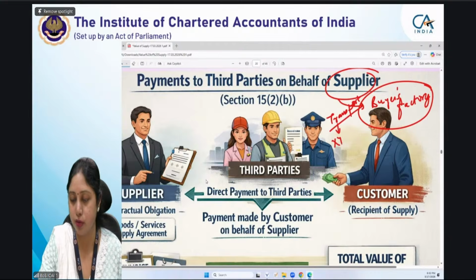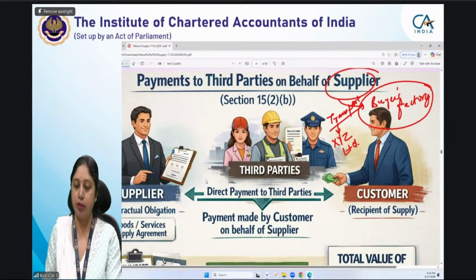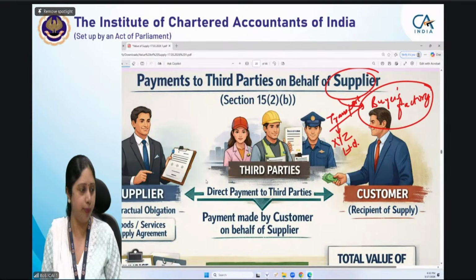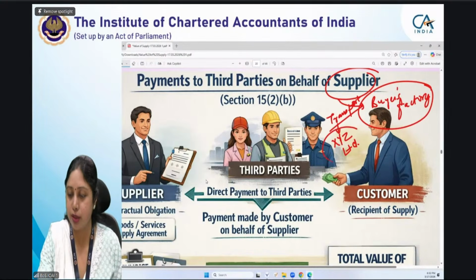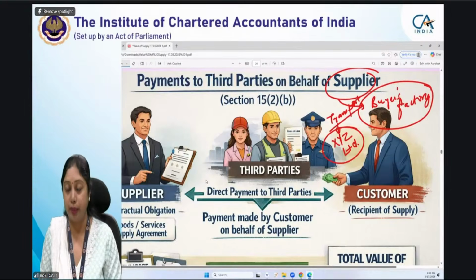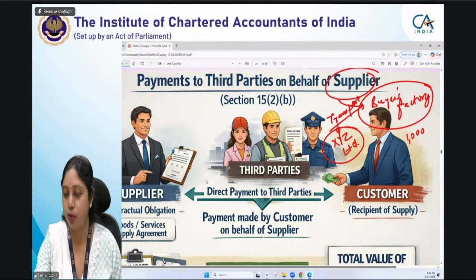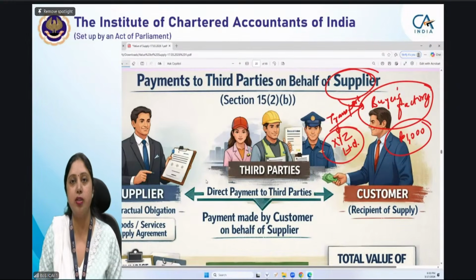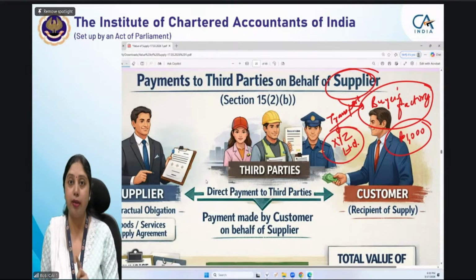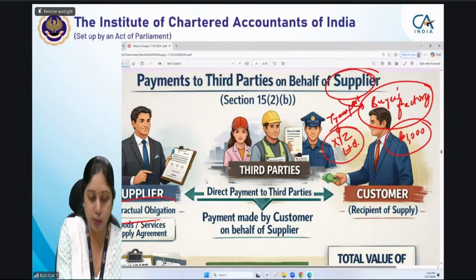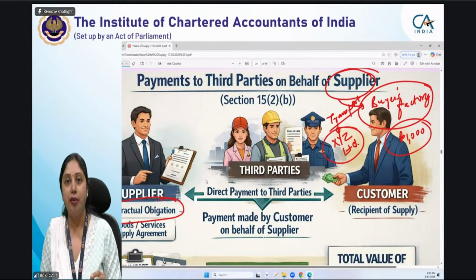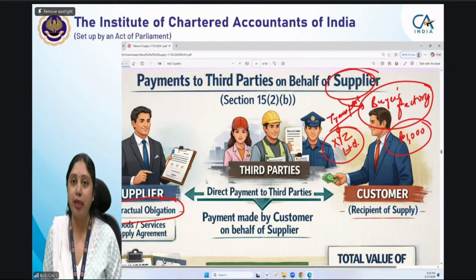He has taken transport services from XYZ Limited, some goods transport operator. Now, transportation charges of suppose 1000 rupees are payable. Now what the supplier said to the buyer is that, okay, I have arranged the transport for you. The first thing is very important: it should be mentioned in the contract. There should be a contractual obligation for that expense or payment to be made by the supplier.